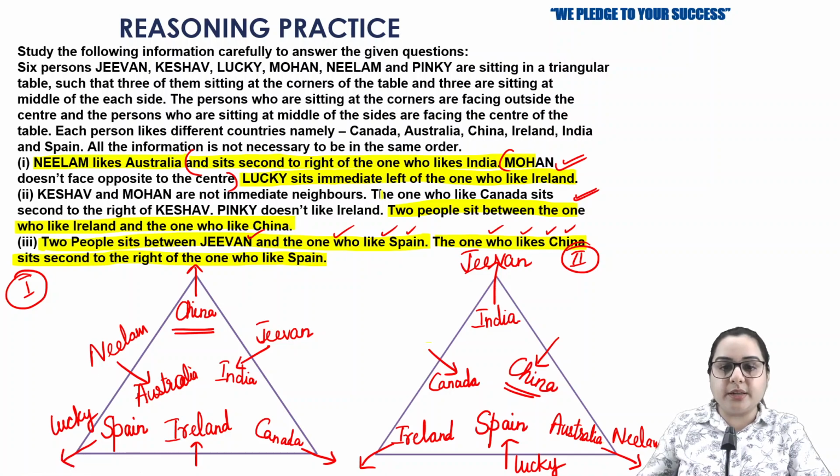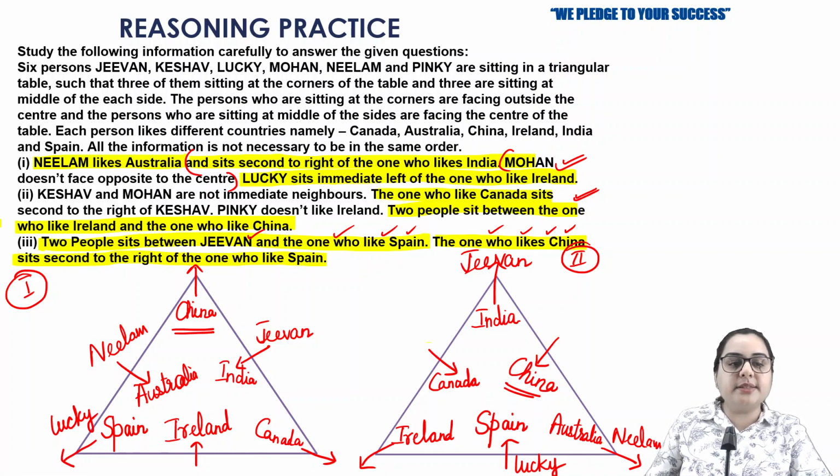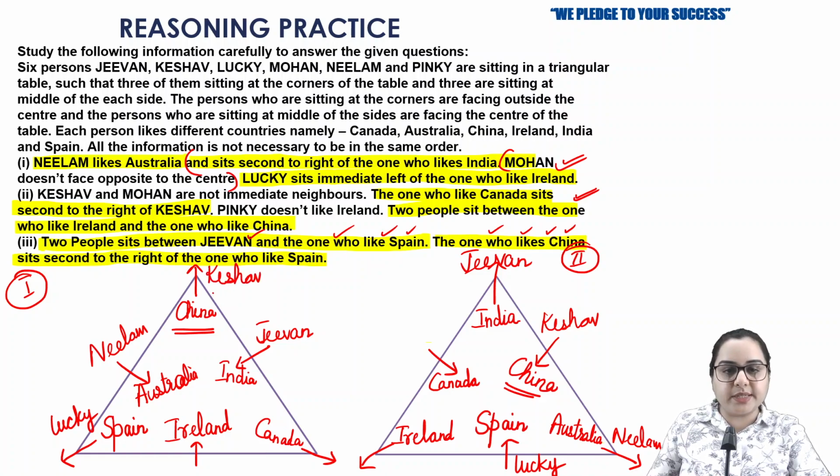Let's look for that. The one who likes Canada sits second to the right of Keshav. That means Keshav sits on China in the second possibility. And in the first possibility, if Canada is second to the right of Keshav, that means Keshav sits on China here. So this is happening the same in both.